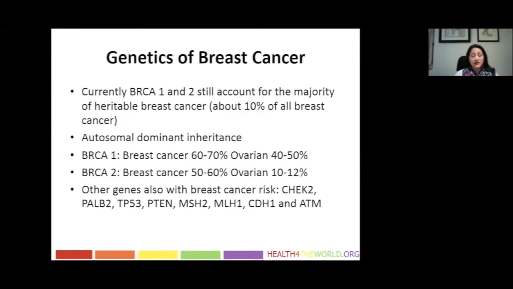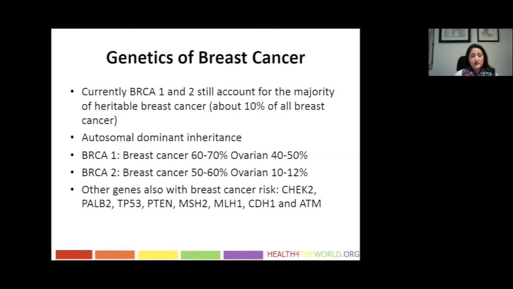Going back to family history, I'd like to spend a few minutes talking about genetic risk. Heritable breast cancer currently represents 10% of all breast cancer. And there are 2 genes, BRCA1 and BRCA2, which account for the majority of this 10%. Both are autosomal dominant inherited and have a roughly 50 to 60% lifetime risk of the development of breast cancer. While the ovarian risk is much less with BRCA2, it is still substantial as compared to that of the general population. There are also several lesser genes which can confer significant breast cancer risk, and those are shown here.